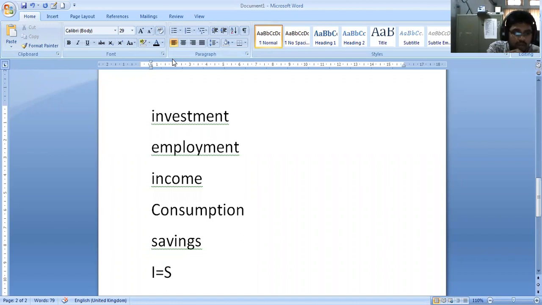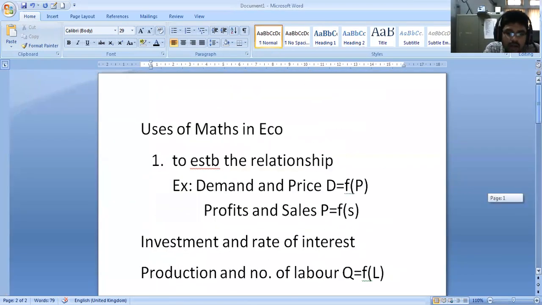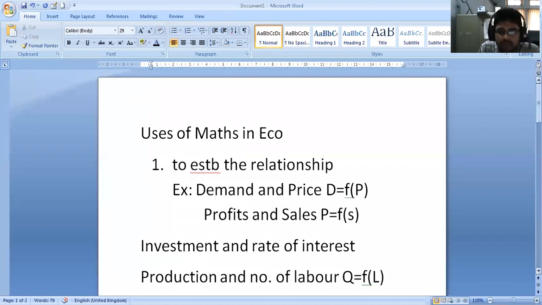For example, when you have these kinds of variables in macro concepts, you can analyze the overall economy, how it can be, how it could be. Up to now, is it clear, dear students? Yes, sir. These are the major uses of mathematics in our economics.